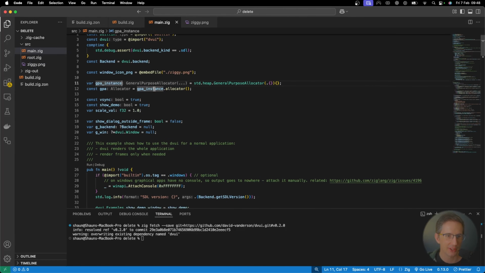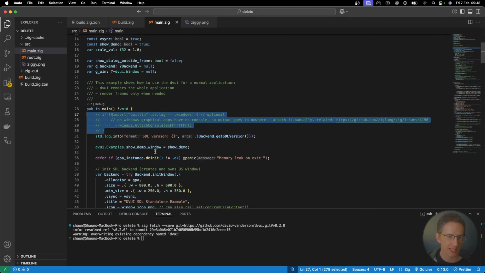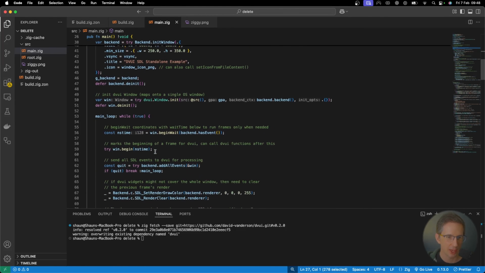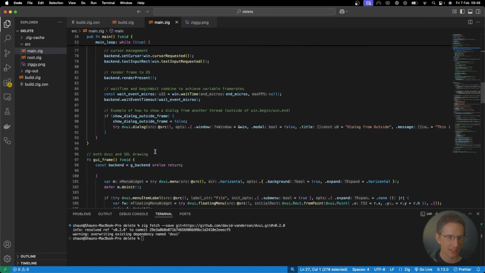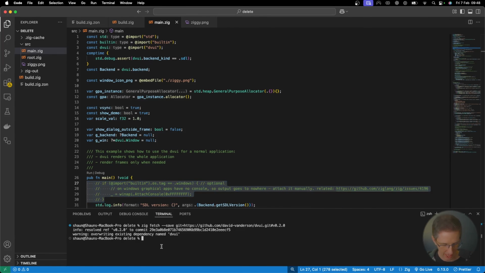What else is going on over here? We've got this if import OS is Windows. I'm not going to need that because I'm running on a Mac here. Let's just keep having a look down here. dvui window init. Okay, great. All right, I'm not going to read through all this. Let's just see if this actually builds.